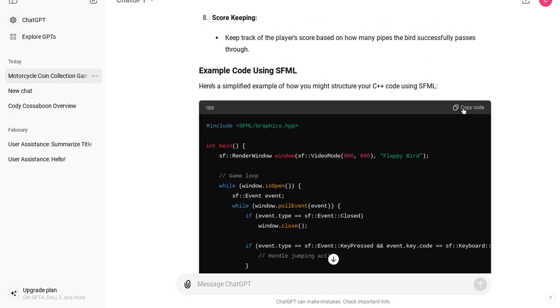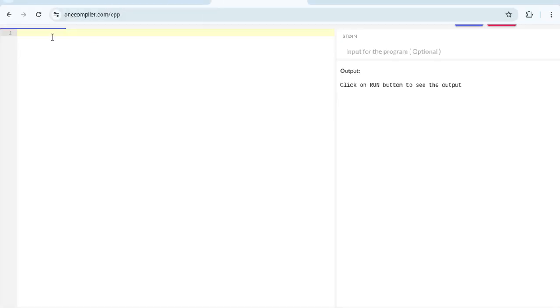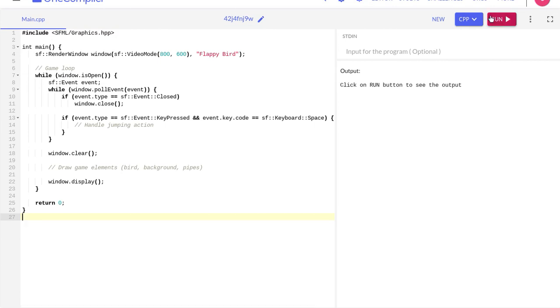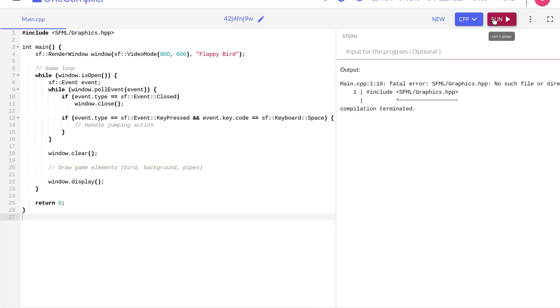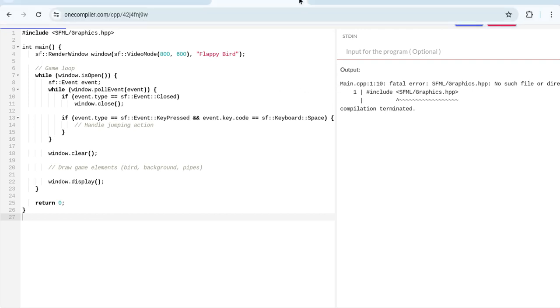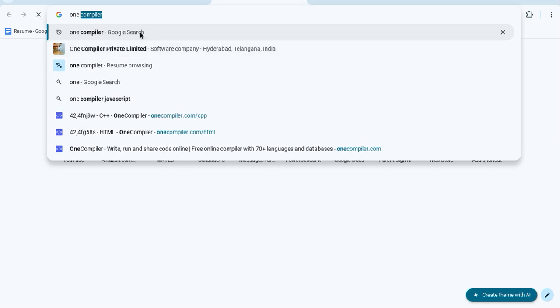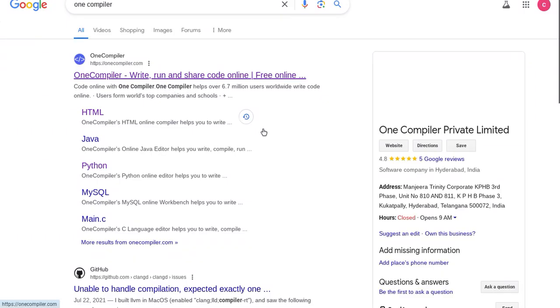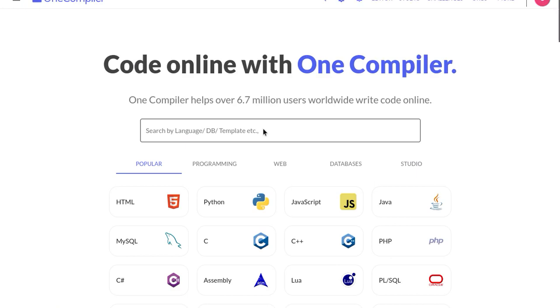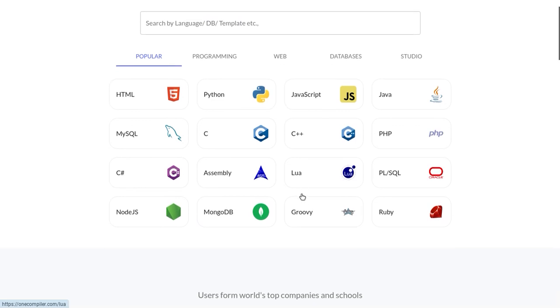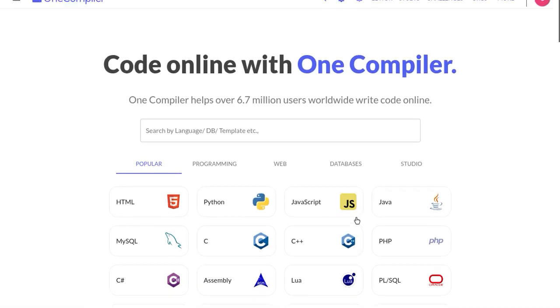So let's copy the CPP code, and now let's just paste it. Let's see what happens. And you can see that nothing happens because it's wrong. So I did something wrong. Let me X out of this and do something else. One compiler again. Let me try. What else can I do? What is Ruby? I don't want to use that. This is really challenging to even do.